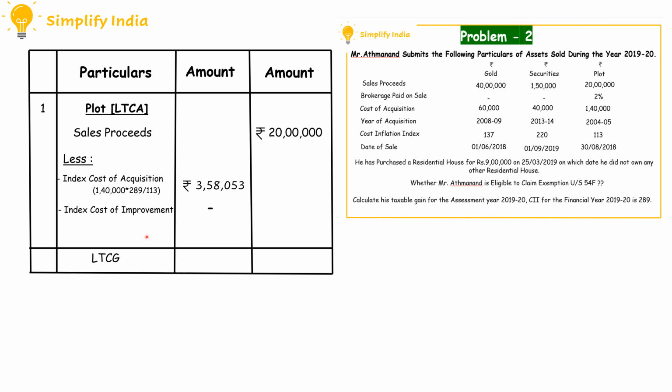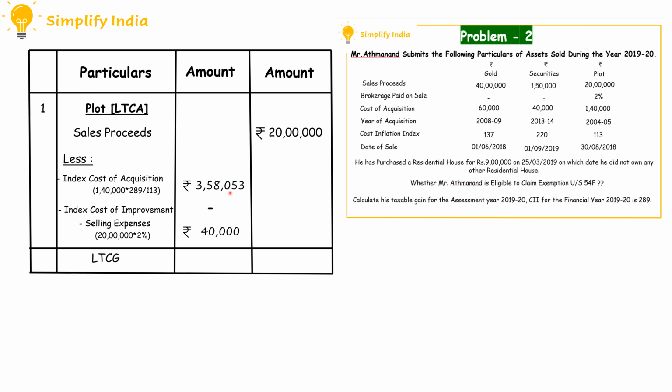Next we have to take the selling expenses. Here they have given the brokerage paid on sale, that is 2%, which has to be always calculated on the sales proceeds. When we take 2% on rupees 20 lakh, we will get selling expenses of rupees 40,000.